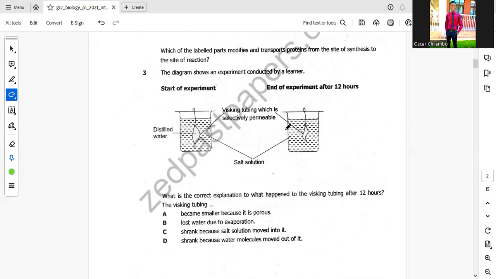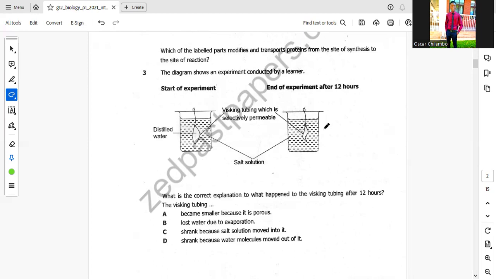At the start of the experiment, it looked normal. Then after 12 hours had elapsed, the visking tubing shrank. So what could have caused this? Mind you, this topic is from osmosis, so you need to take note, as it is very important in understanding whatever you want to answer.